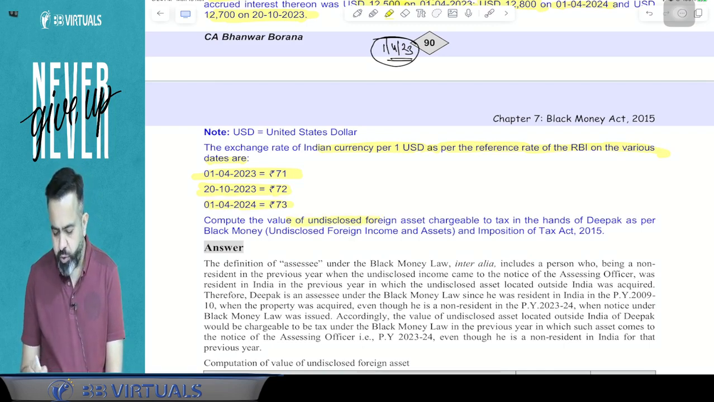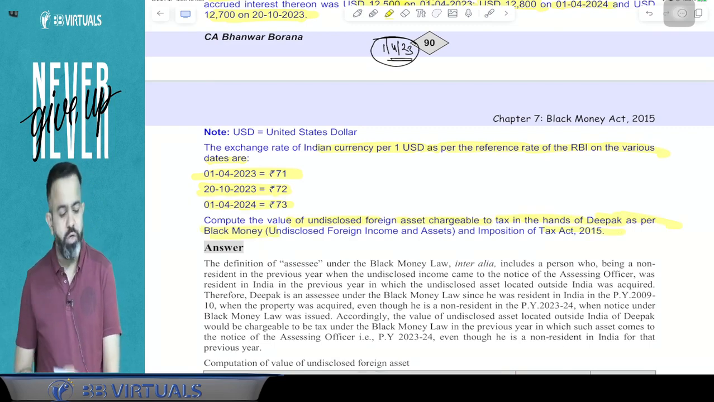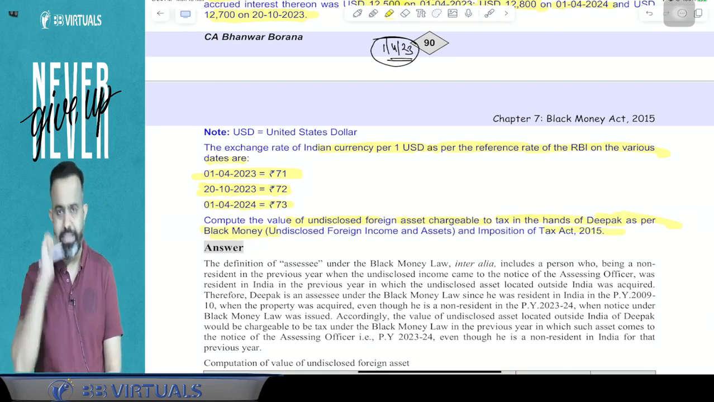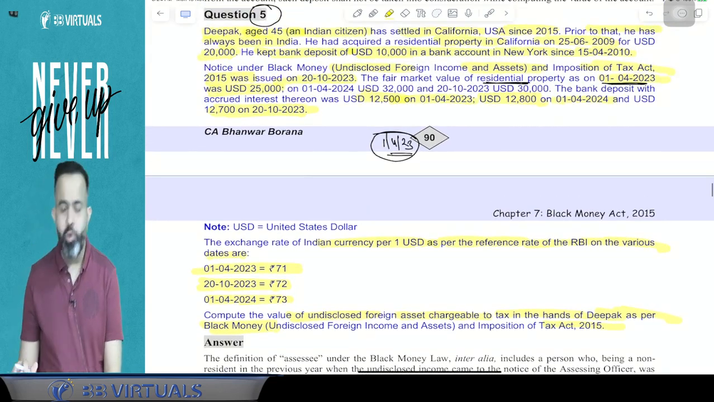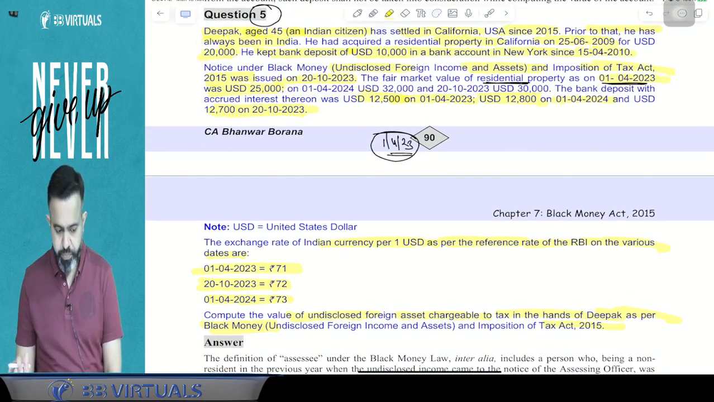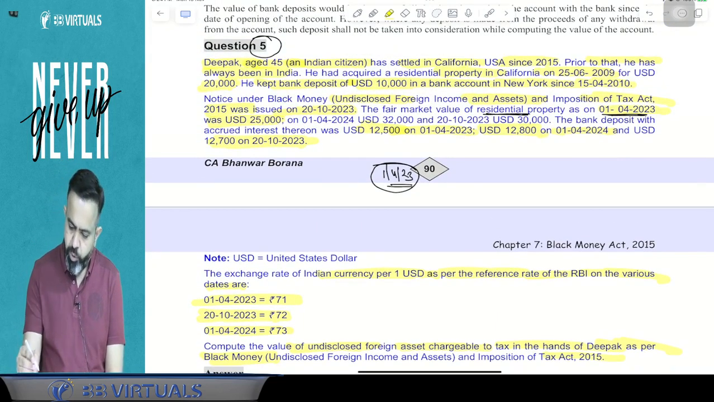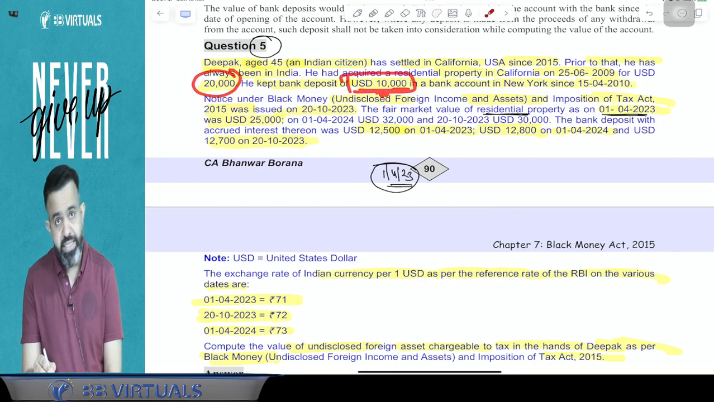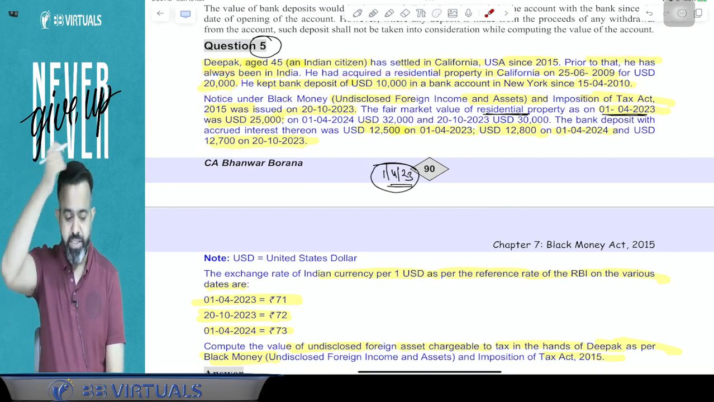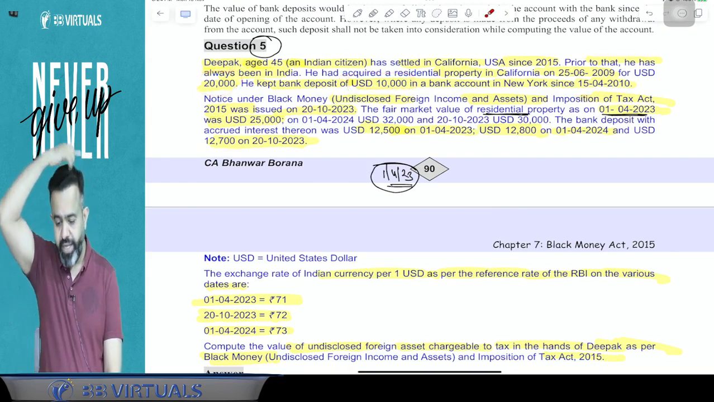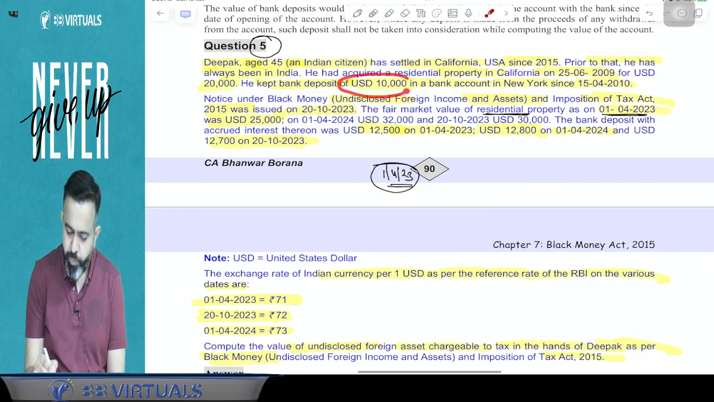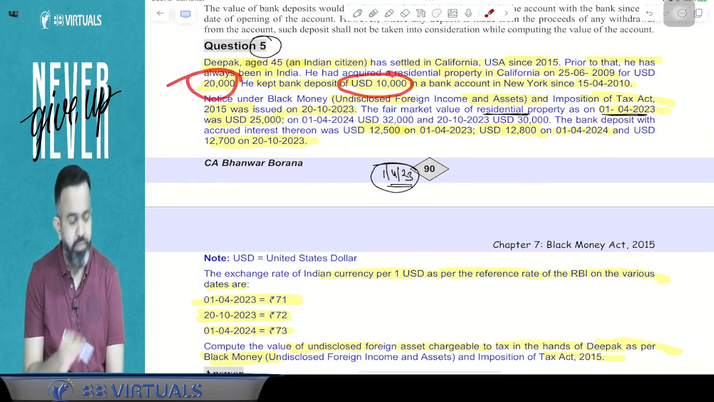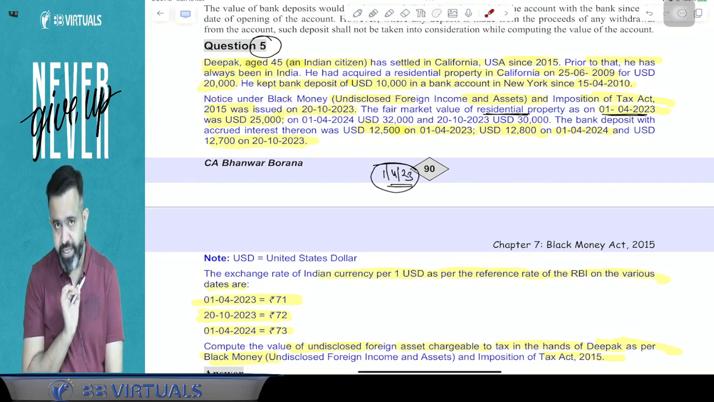Compute the value of undisclosed foreign asset chargeable to tax in the hands of Deepak as per the Black Money Act 2015. So guys, there are two assets. One is the residential property and one is the bank account. Can I say that the residential property you acquired for $20,000 and the bank account you deposited $10,000 in the year in which you were a resident, means earlier you were a resident? So in that year you opened that bank account as well as acquired the property. So it will be covered in the Black Money Act.